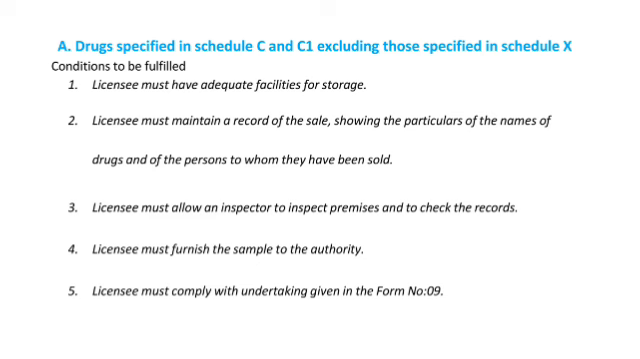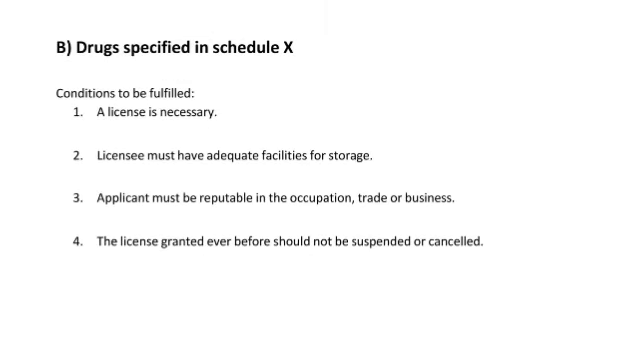Next one is the drugs specified in Schedule C and C1 excluding those specified in Schedule X. Licensee must have adequate facility for storage. Licensee must maintain a record. Licensee must allow an inspector to inspect premises and to check the records. Licensee must furnish the sample to the authority and must comply with the undertaking given in the form.